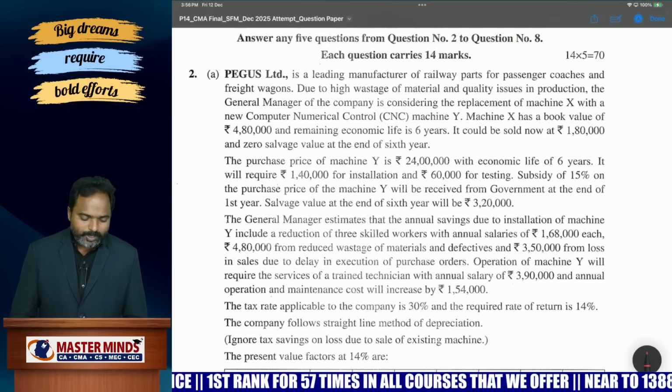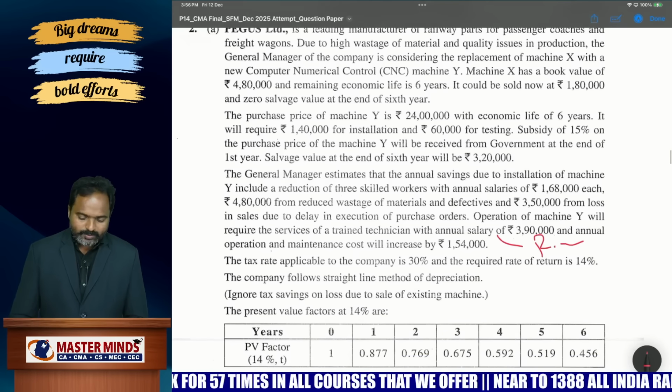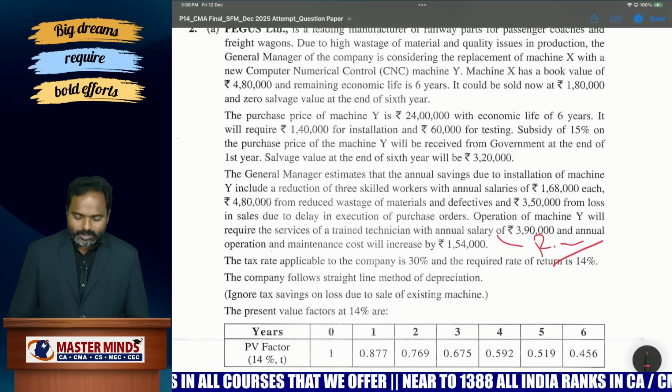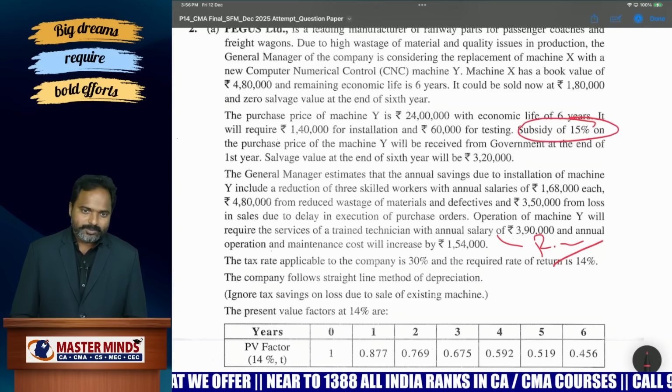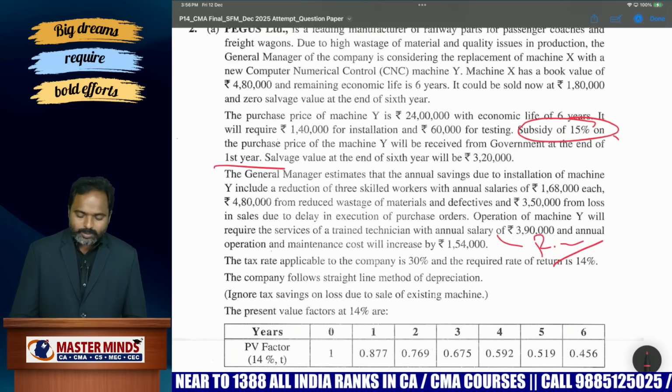Now come to the descriptive paper. This one is from replacement decisions. As usual, this is a cost-based replacement without any life disparity. But only one point is added, government subsidy. That is a normal point only. You know the treatment of subsidy: if received, it is a cash inflow, a capital receipt. That's all. Okay. So in the first year only, they are receiving the government subsidy. This is the only point they added.